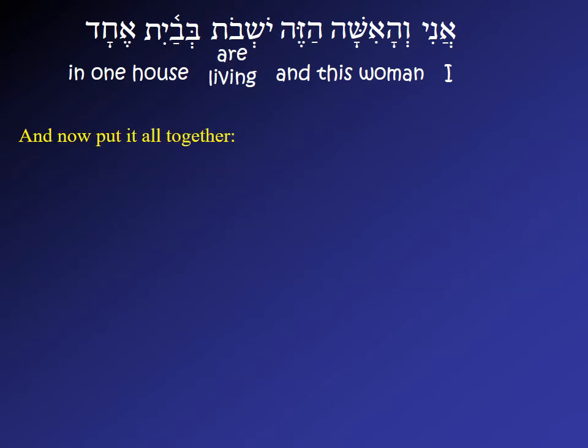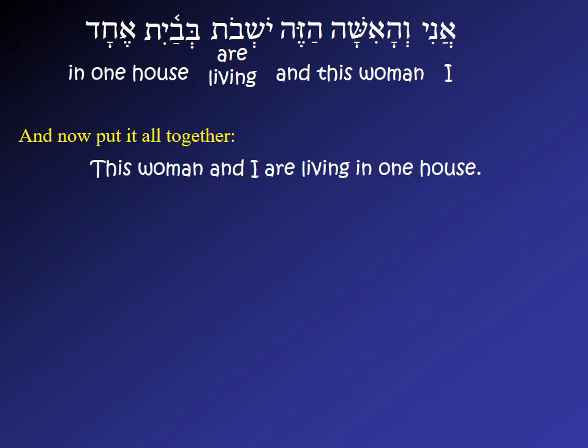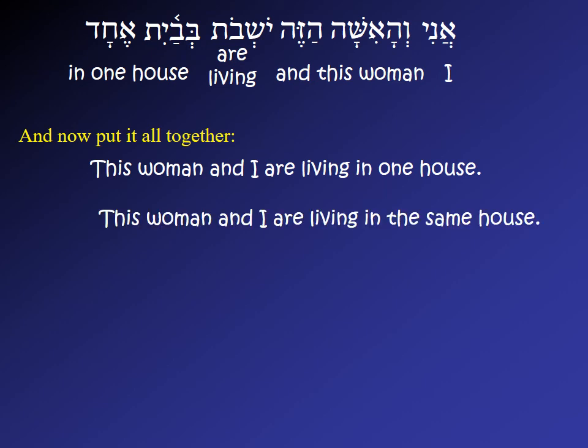So now we can come back and translate our sentence. Ani v'ha'isha hazot yoshvot b'vayit echad. This woman and I are living in one house. Or possibly one could translate echad a little more freely. This woman and I are living in the same house.